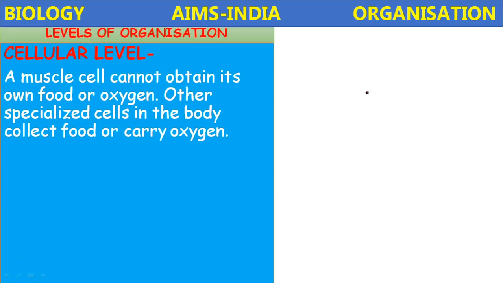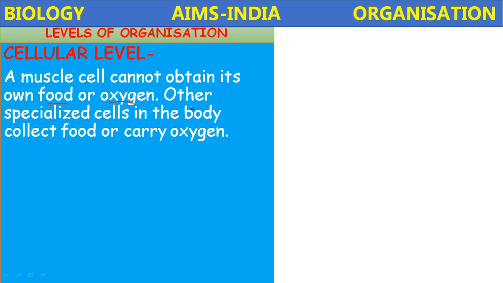So at the cellular level, a muscle cell, in the cellular level only we are going to discuss more. For example, in the previous slide we ended with: though the cell has the capability of performing all functions, all the cells may not perform the same functions. To give clarity to that sentence, let us proceed. A muscle cell cannot obtain its own food or oxygen.